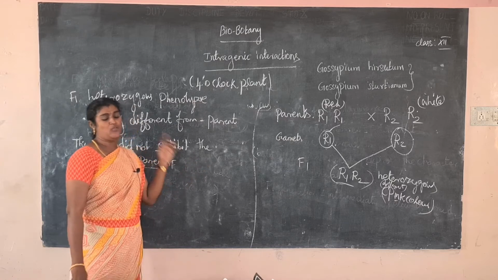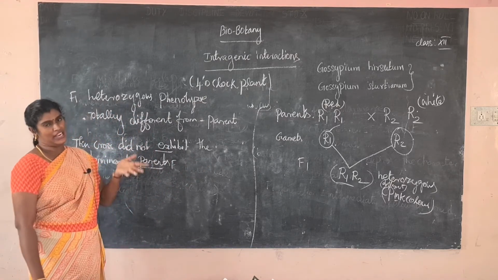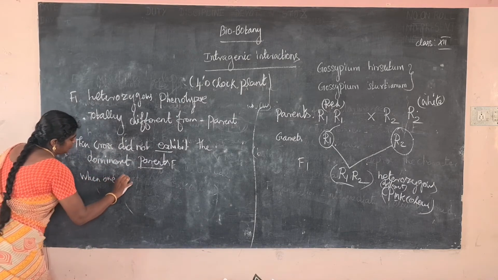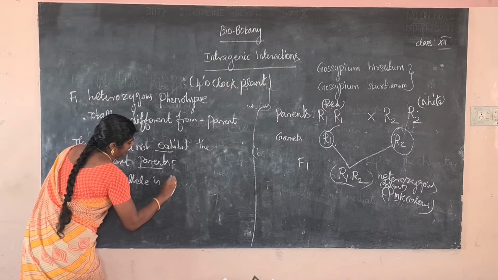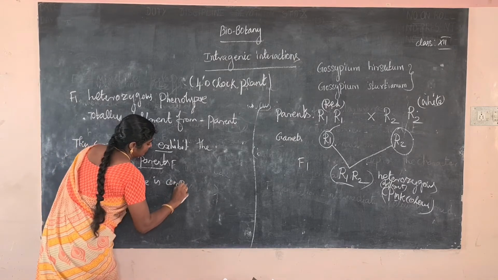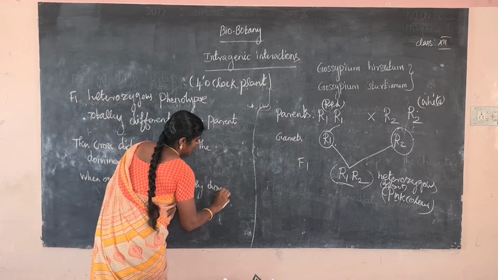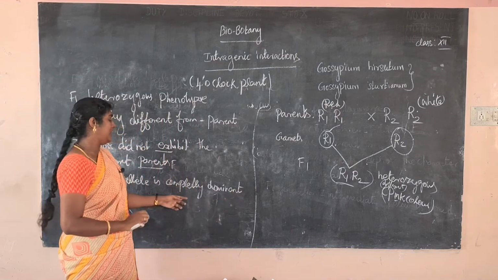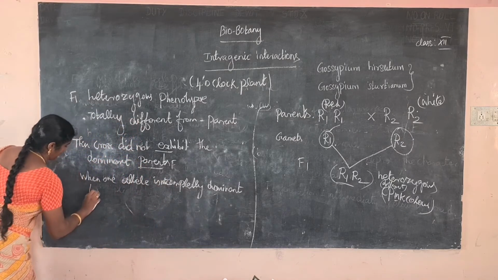Okay, next, when one allele is completely dominant to another allele. What is complete? It is only not completely dominant to another allele.